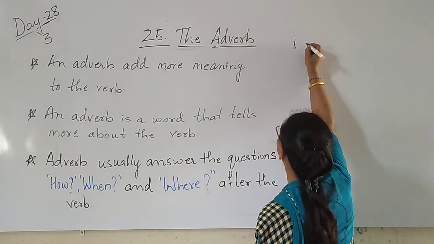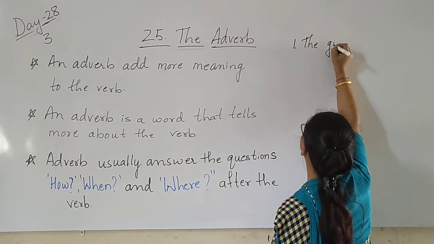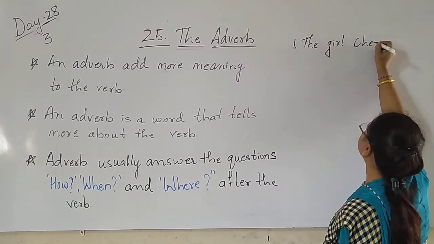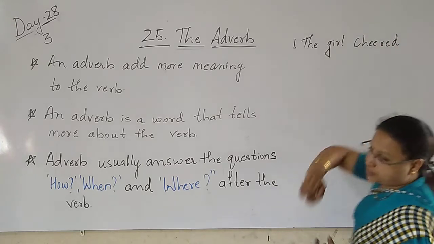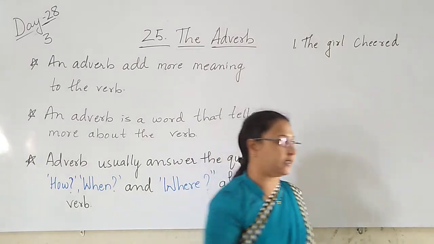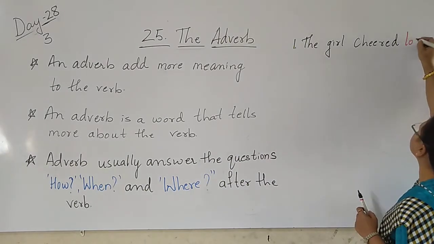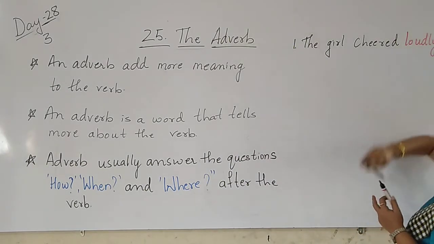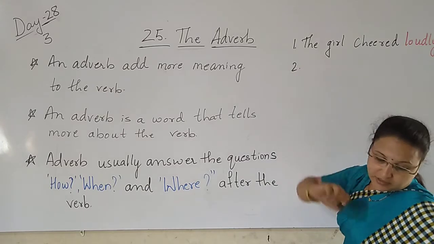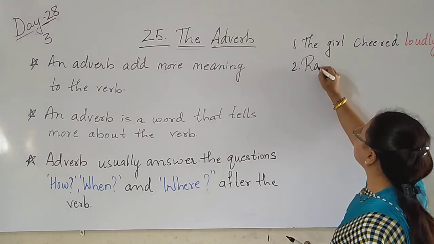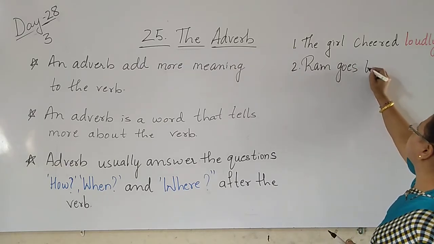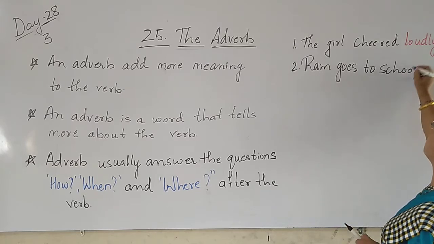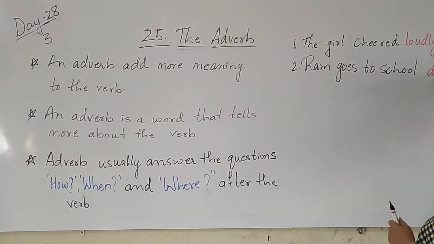First one: the girl cheered. How did she cheer? She cheered loudly. How, children? Loudly. Second: Ram goes to school daily. Daily.